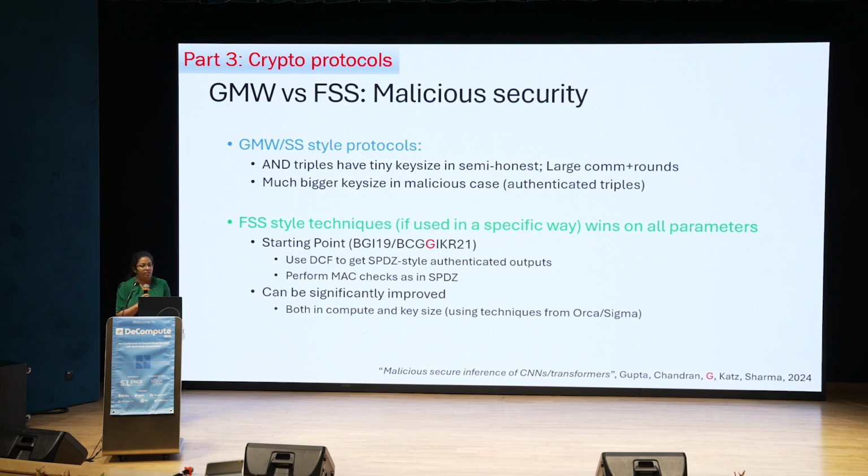Our starting point here is just SPDZ-style authentication, where we change our FSS scheme to now output, instead of just simple shares, authenticated shares. And we can combine them together gate by gate and get the protocol. But you can do much better. You can redesign these FSS protocols based on the ideas in Orca and Sigma to get much lower key size and communication. Okay, this is ongoing work which I'll let you know about soon.